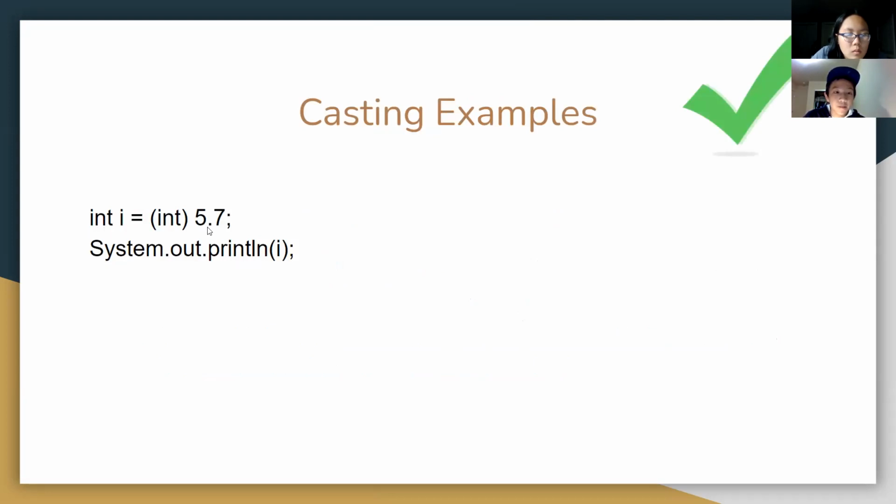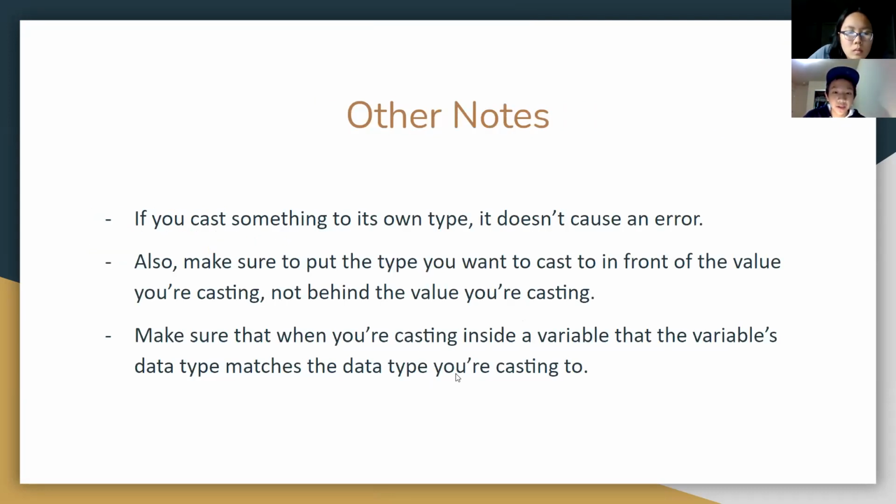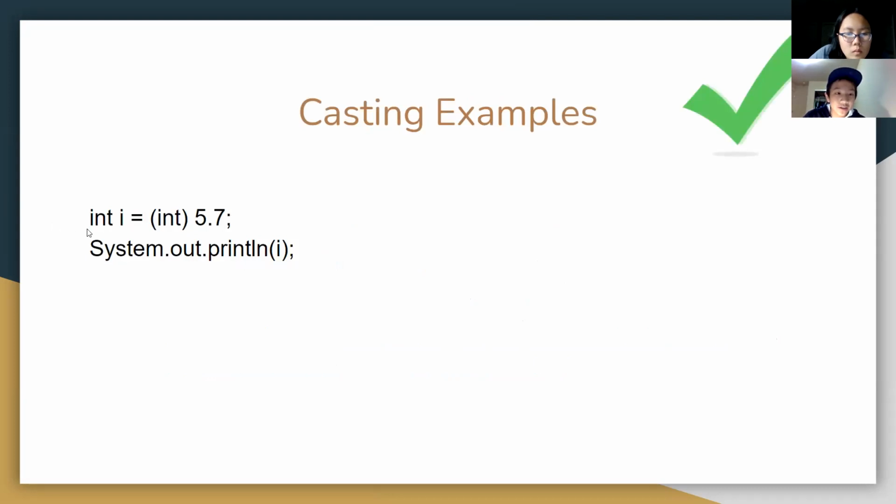Here you want to convert the double value 5.7 into an integer, and then store it in the integer variable i. The matching I was talking about is that the data type of the variable and the data type you're casting to are the same: int and int. That makes sense, right?